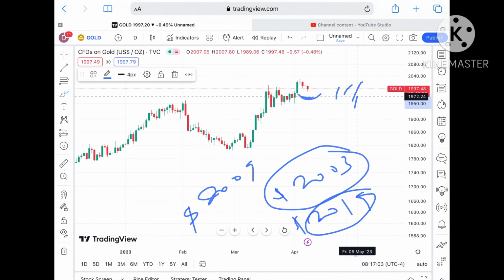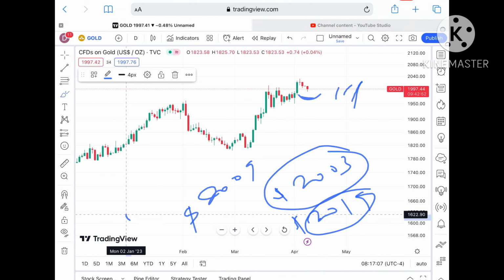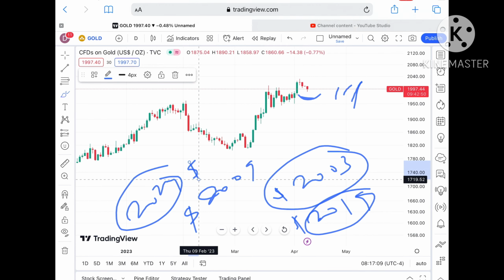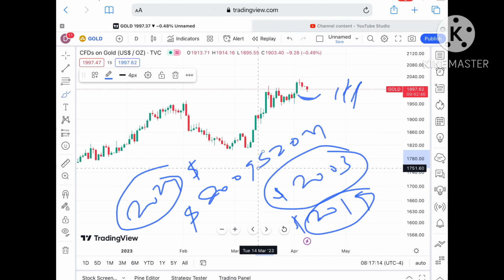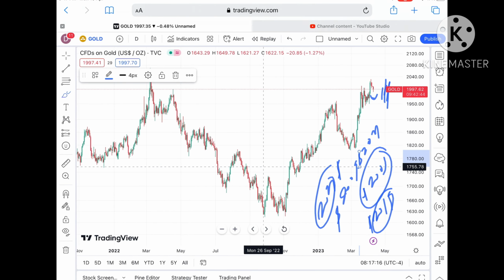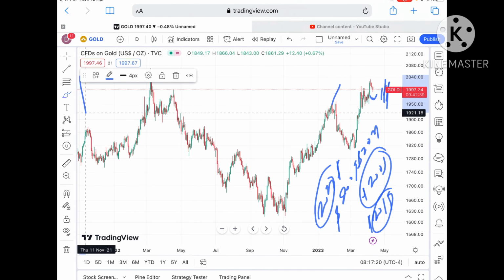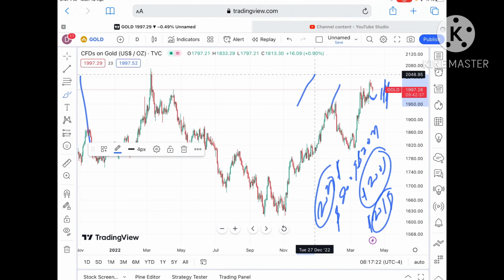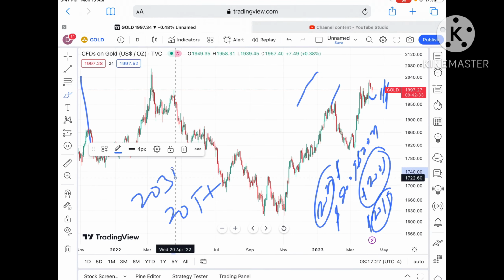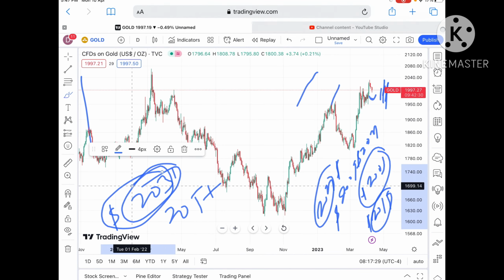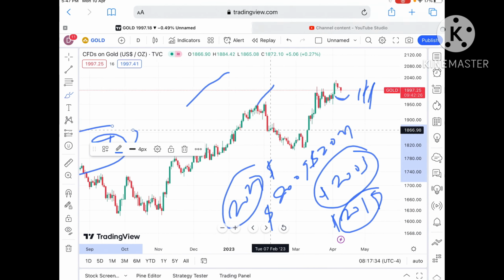Suppose the price sustains above that level, it can cross $2019 to a level of $2024, and once it sustains this level, chances of going further upside are there, and then we can see a level of $2031. If the price sustains above that zone, the probability is very high it can go further high, with a probability of touching 2057 after crossing $2031, and once it sustains above that level, it can go further upside.